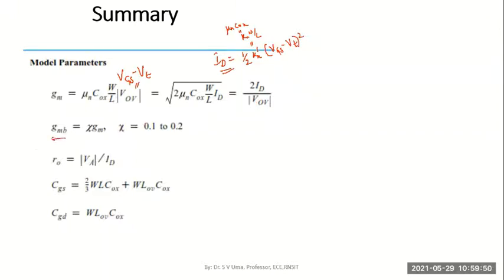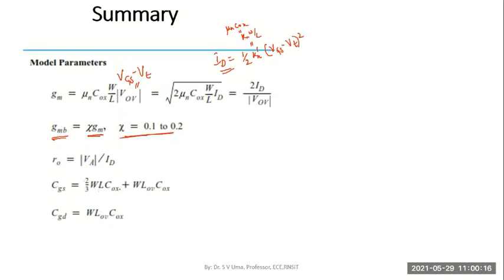And the second transconductance factor, because of the voltage between the source and body terminal, GMB, is defined as mu into GM, and this factor mu is a constant which will be in the range 0.1 to 0.2. Finally, R0, all these are the same relations, VA by ID, where VA is the channel length modulation voltage.